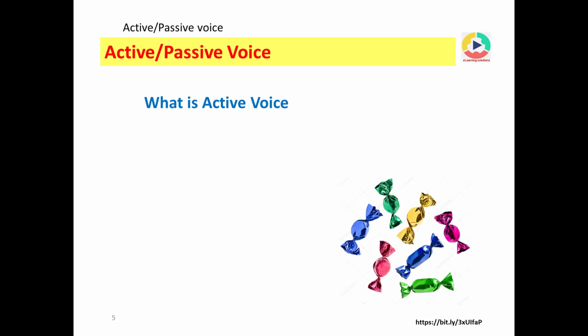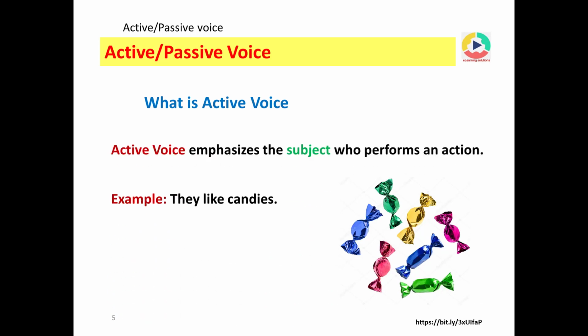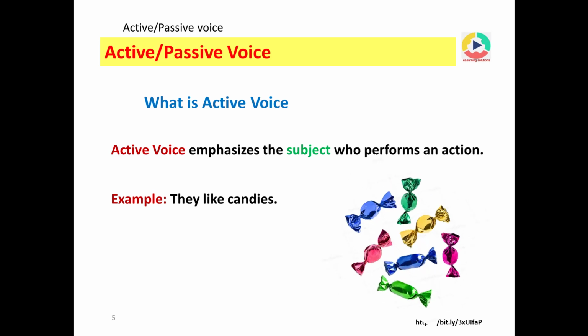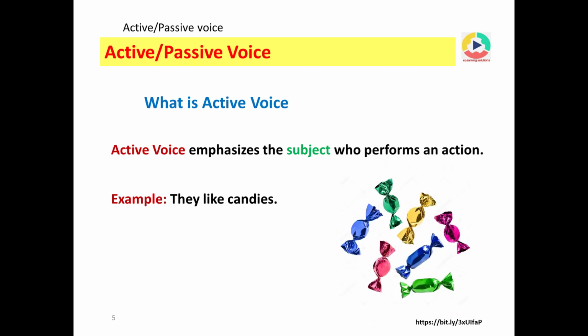What is active voice? Active voice emphasizes the subject who performs an action. Example: They like candies. They, subject; like, verb; candies, object. So the formation is subject plus verb plus object.